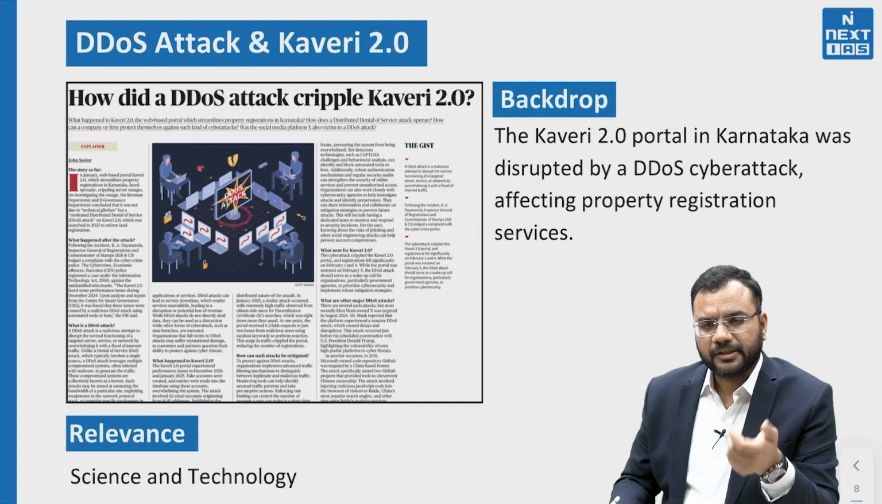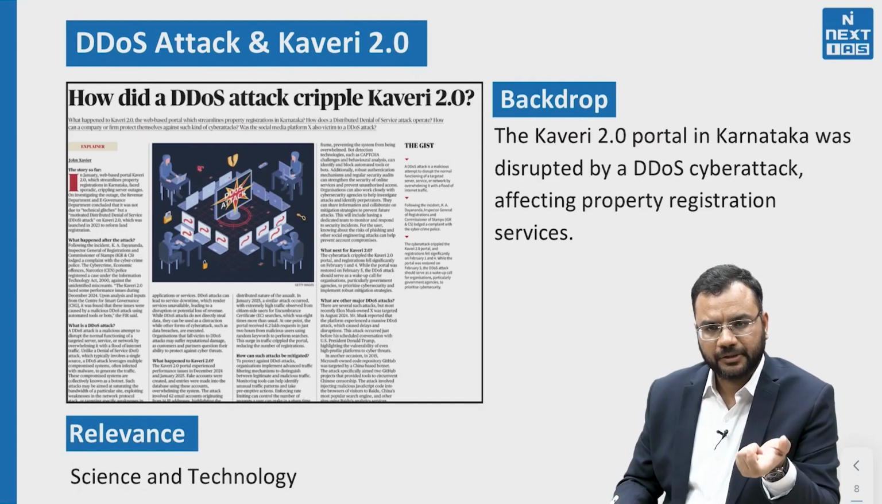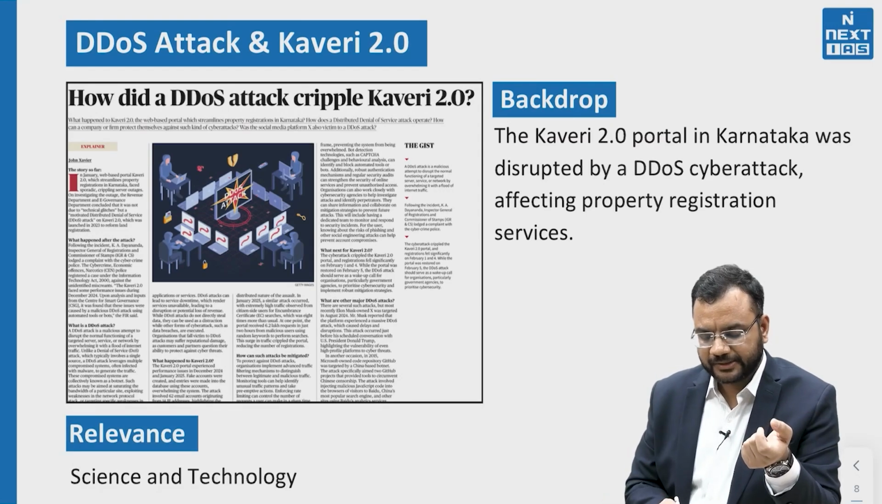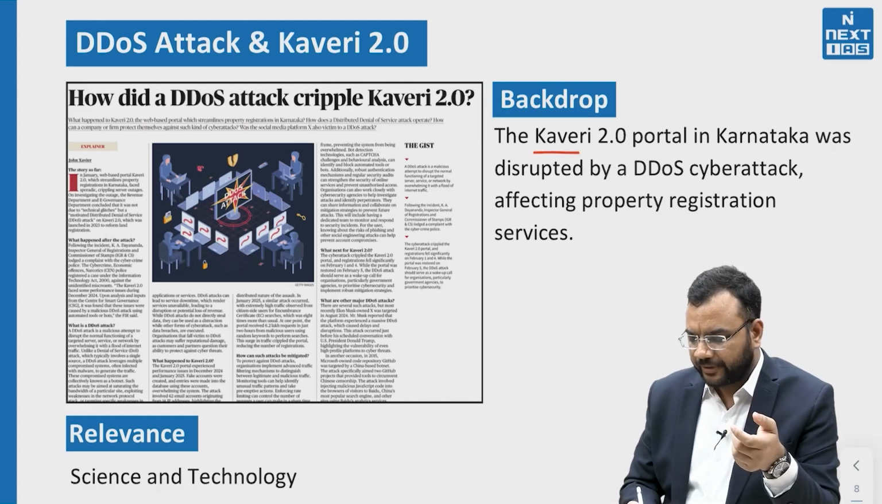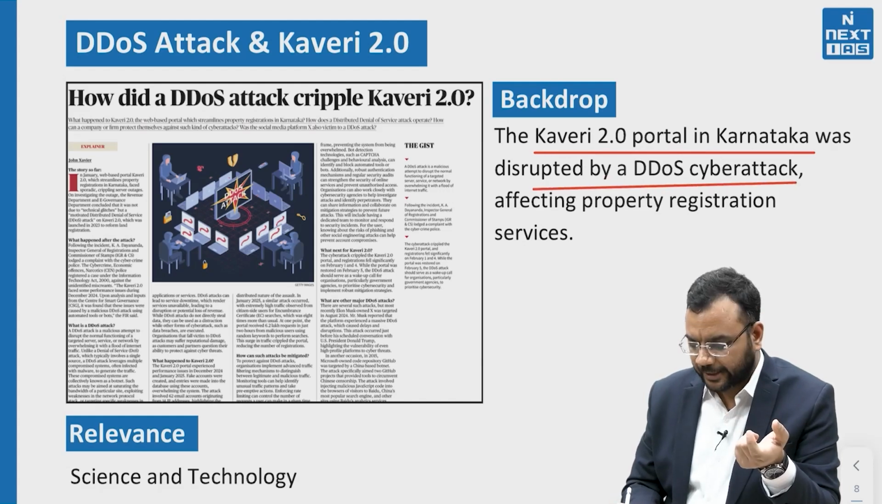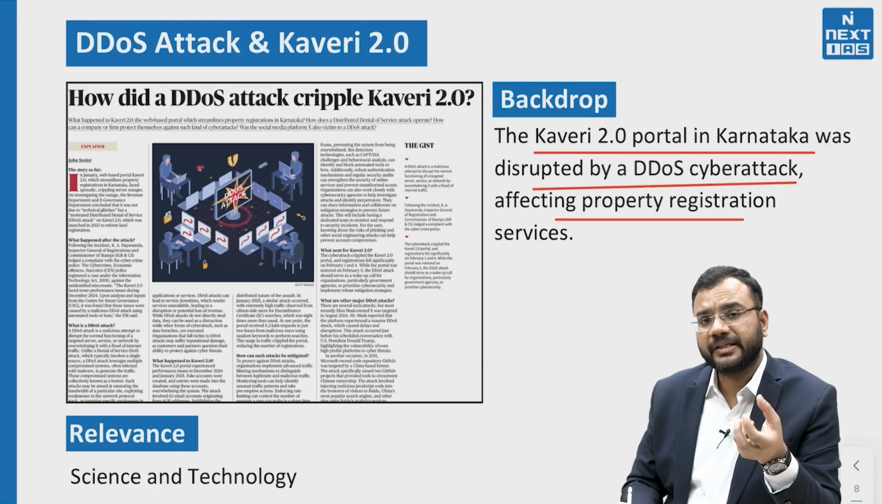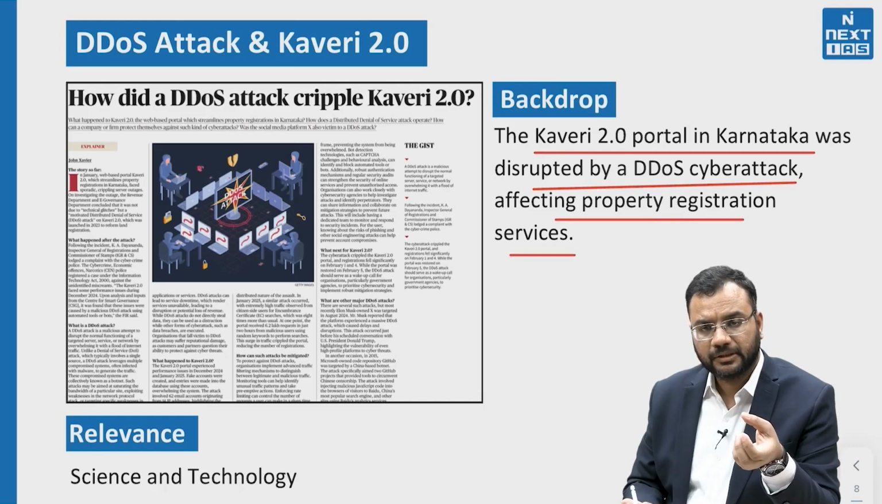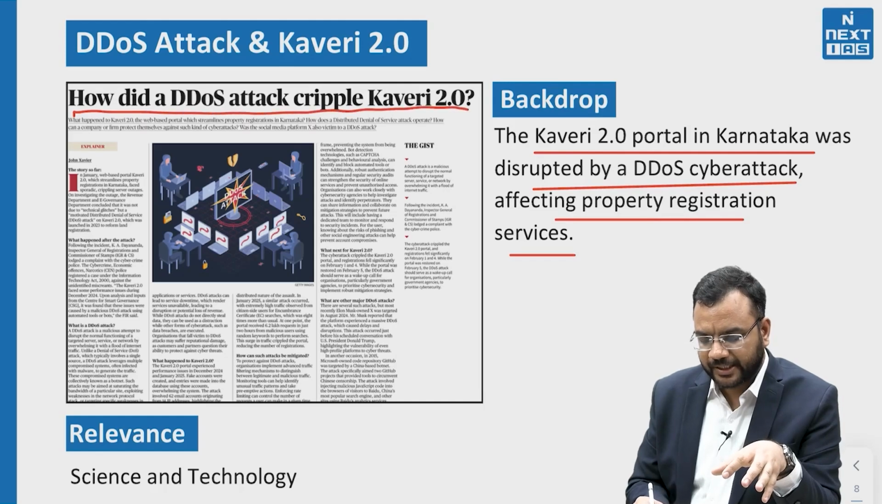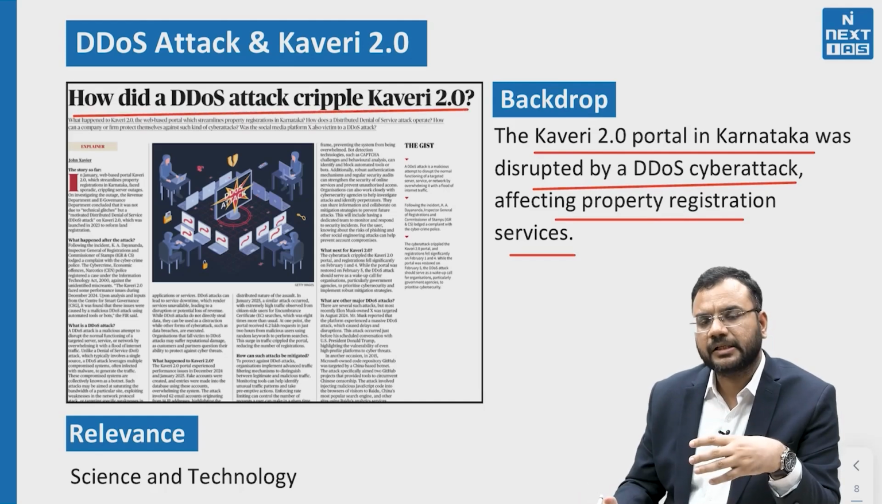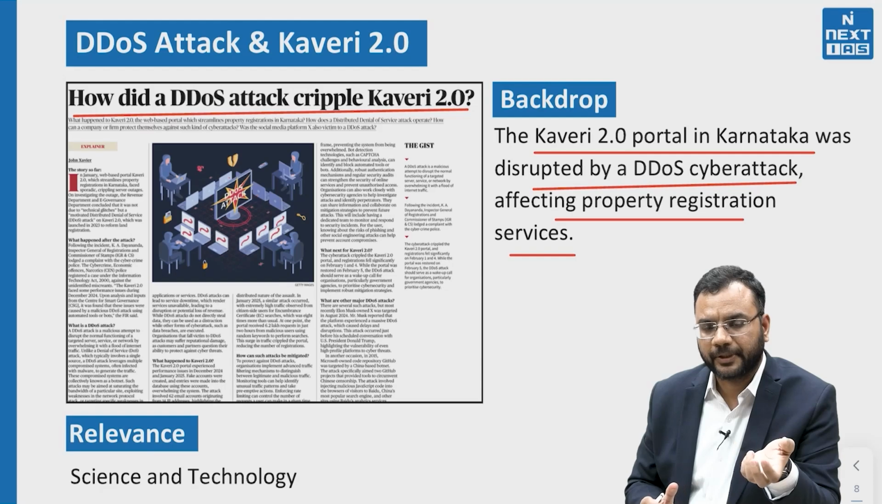Now we will discuss another article which has come in our newspaper, DDoS attack and Kaveri 2.0. The backdrop of this article is that the Kaveri 2.0 portal in Karnataka was disrupted by a DDoS cyber attack affecting property registration services. Now, what is the headline of this article? How did a DDoS attack cripple Kaveri 2.0? This article has come in The Hindu newspaper.